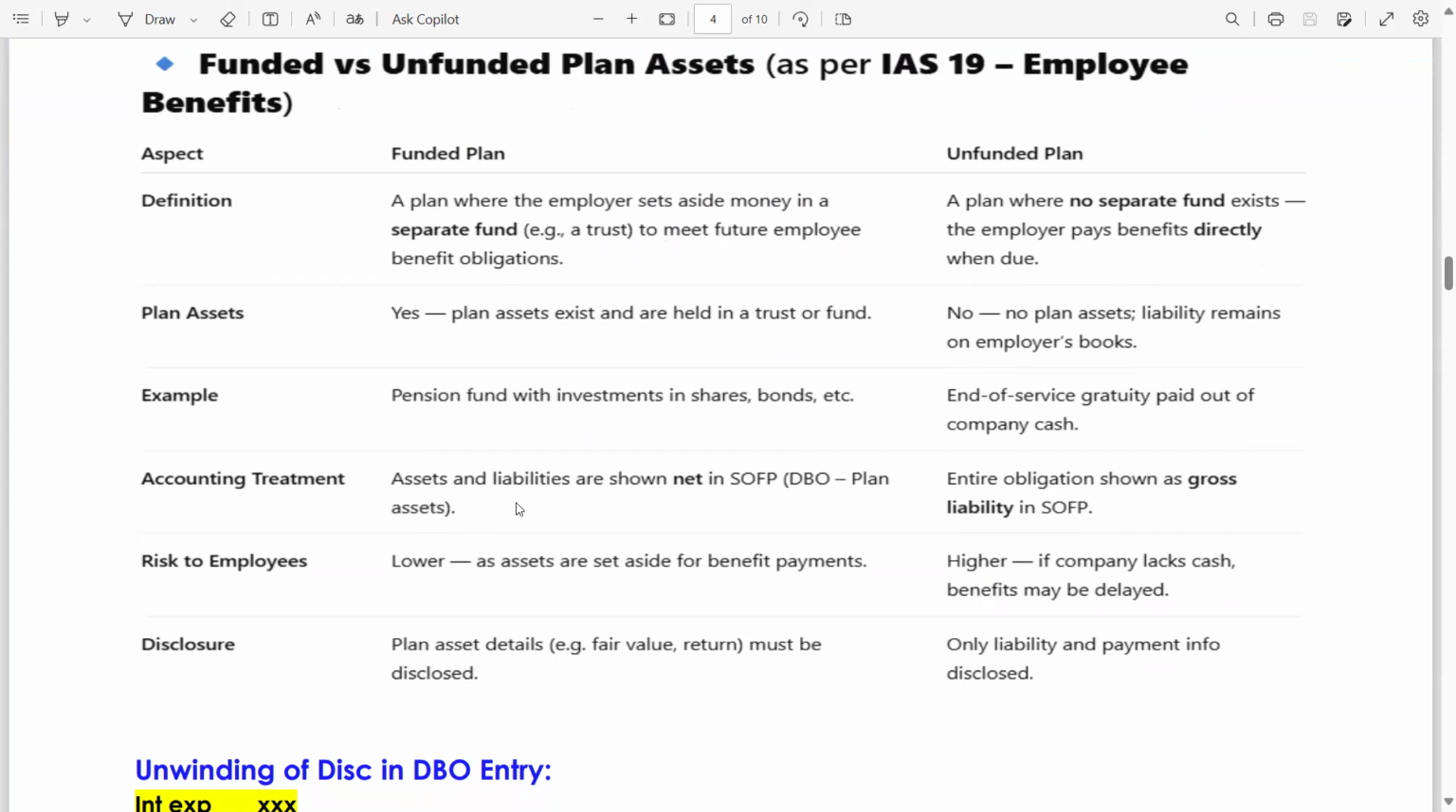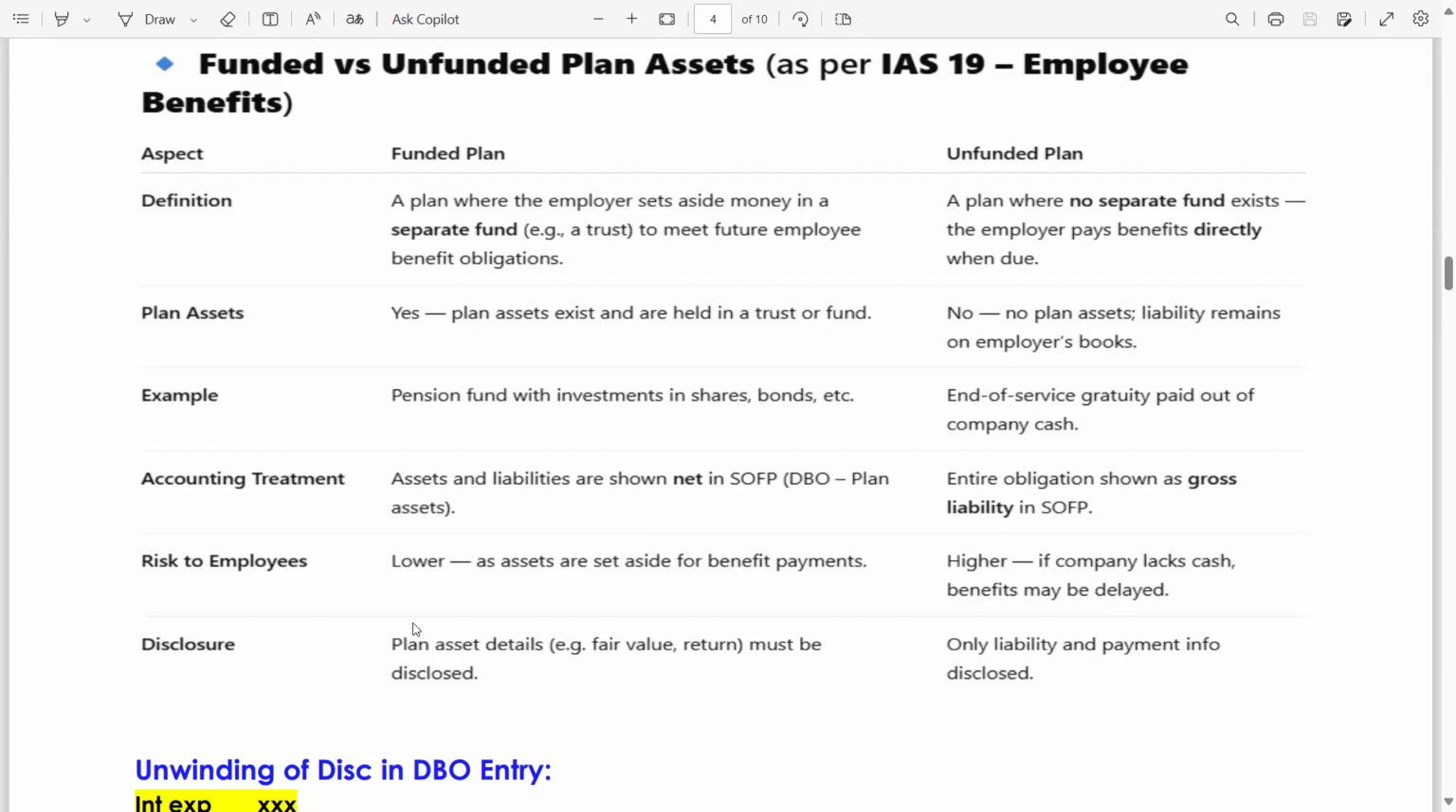Accounting treatment. Assets and liabilities are shown net in the statement of financial position. DBO less plan asset means DBO minus plan asset. It could be a net liability or net asset. For unfunded, the entire obligation is shown as gross liability in SOFP. Risk to employees is lower in funded, as assets are set aside for benefit payments. Higher in unfunded: if the company lacks cash, benefits may be delayed. Disclosure: plan asset details, for example fair value and return, must be disclosed. For unfunded, only liability and payment information is disclosed.